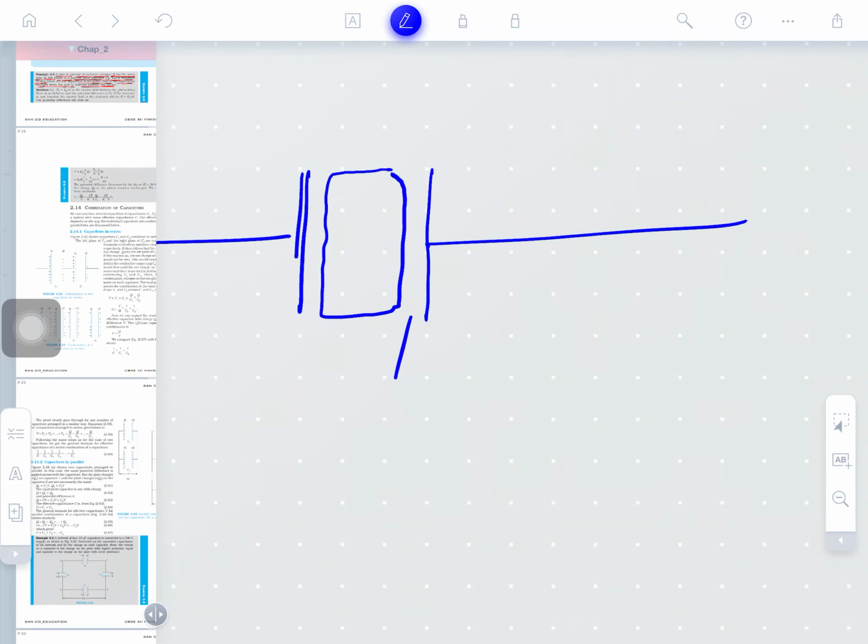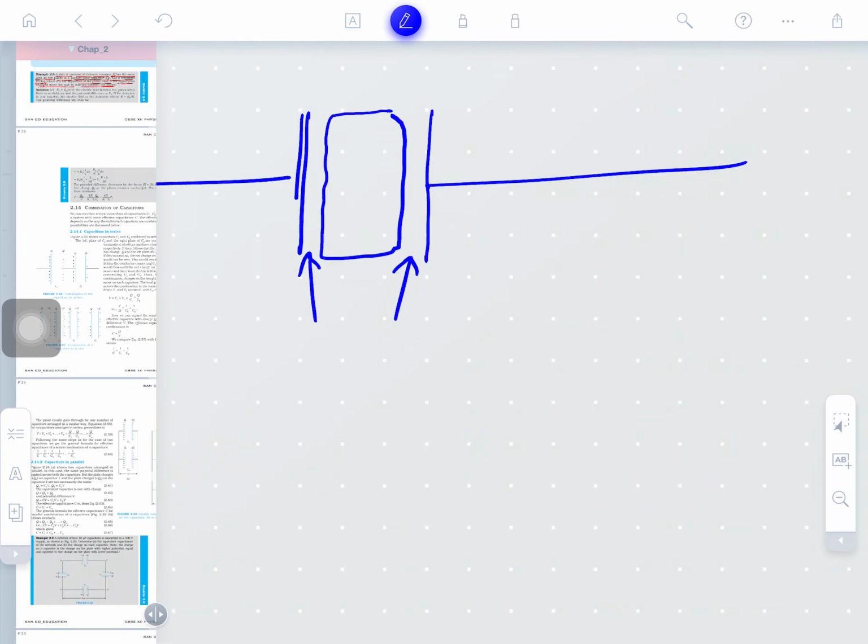This is the plate here, one plate is here, the other plate is here, and the whole region is not filled, simply this region. We can see this is the 3/4 region. If you see this region and this region, these are empty space. It means the permittivity here will be epsilon naught, but the permittivity here will be that of K, meaning epsilon, and K is equal to epsilon by epsilon naught.